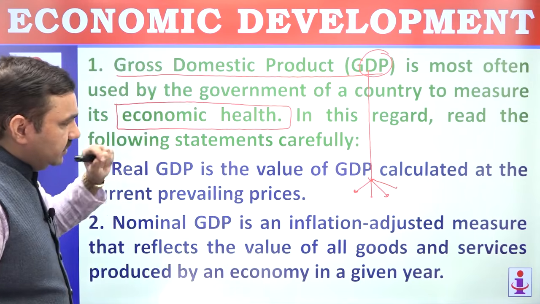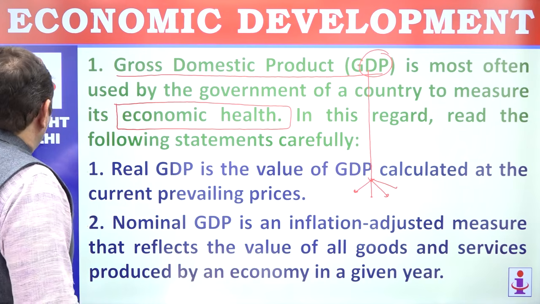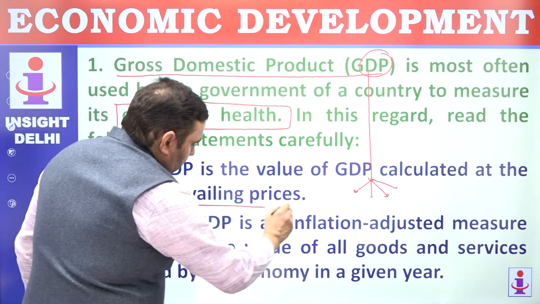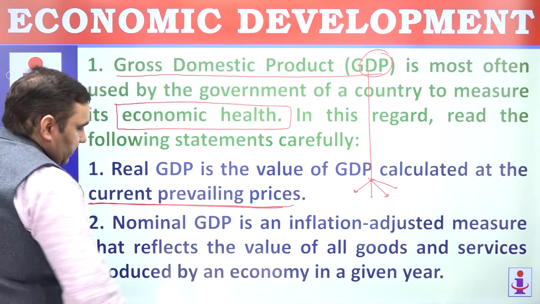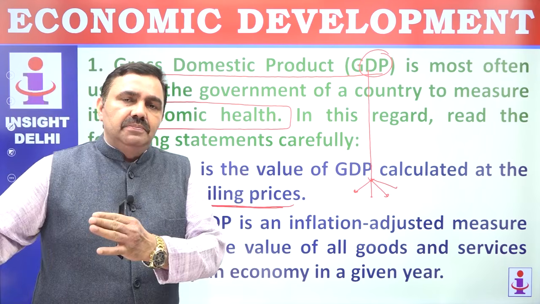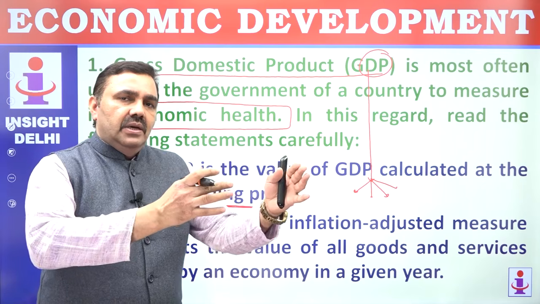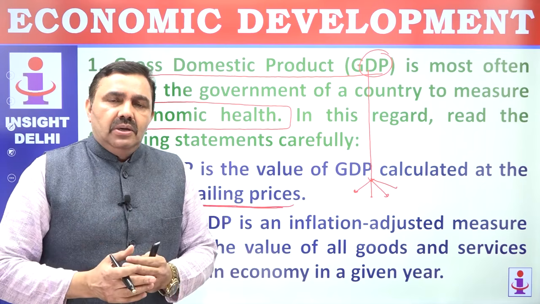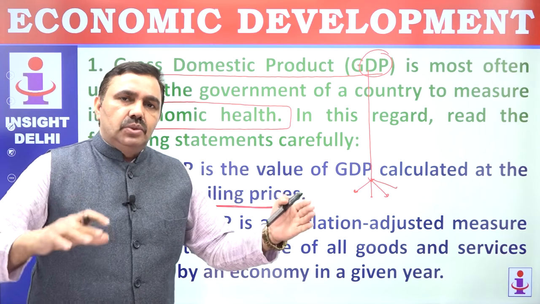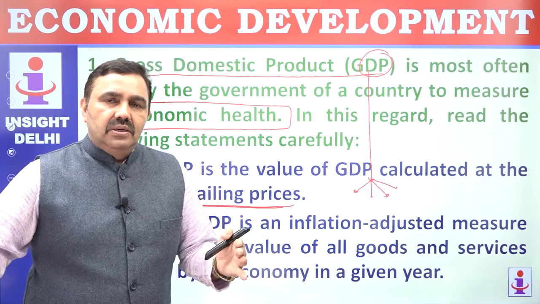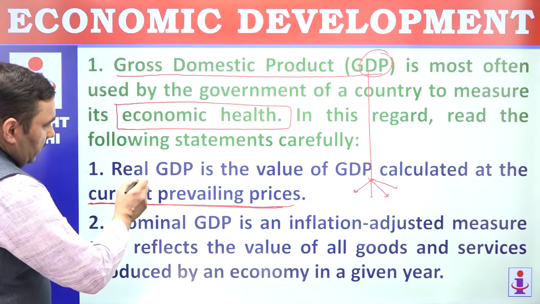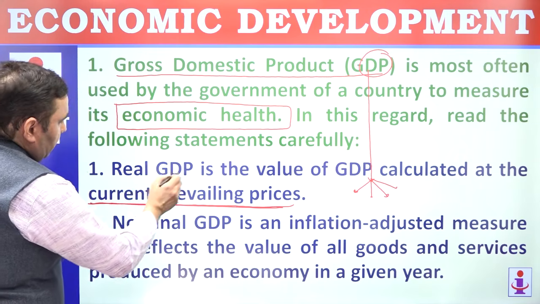Real GDP is the value of GDP calculated at current prices. Current prices means the prices which include inflation. So current prices mean the prices plus inflation, or the real production plus the increase due to inflation or decrease due to deflation. That is nominal GDP. Nominal GDP means the GDP at current prices. Current prices means the factor cost plus the inflation. Both are taken into account. That becomes nominal GDP. And when you take out the inflation value, that becomes real GDP.